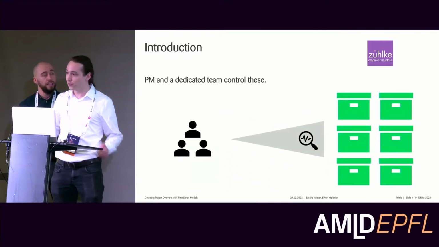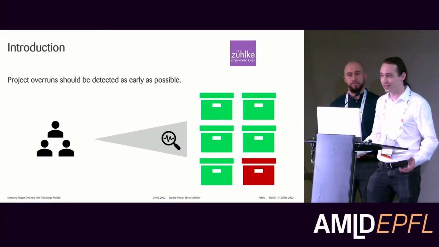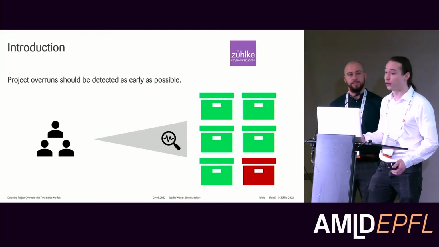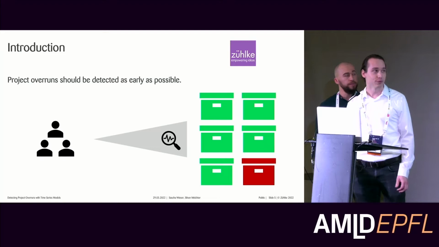These costs have to be somehow in balance, and next to our project managers, we also have a dedicated team who really controls these. Of course, it can always occur that you have an overrun, so the actual costs exceed the expected costs. This can happen, but at least you want to detect it as early as possible. Should be an easy thing. That's what we all should do.